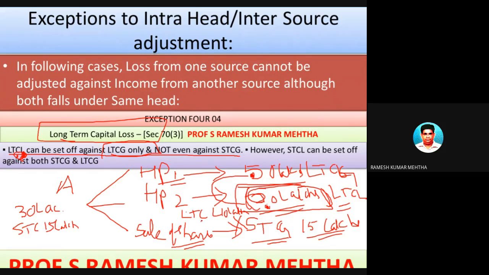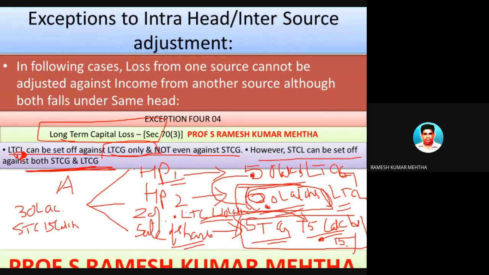So now let's come to this point. Can I set off this 10 lakh rupees against the 15 lakh rupees profit? No, because the taxation of long-term capital gain is 20%, and the taxation of short-term capital gain is 15%. That's the reason why long-term capital loss cannot be set off against short-term capital gain, whereas short-term capital loss can be set off against both long-term as well as short-term.